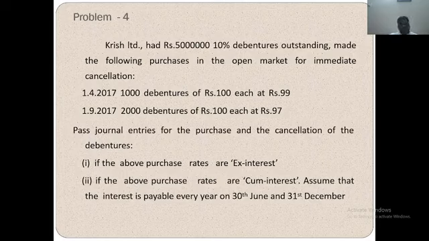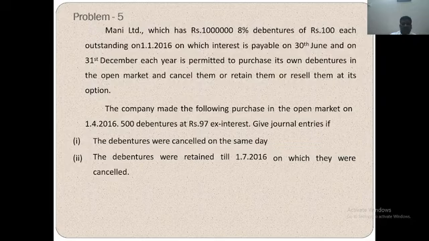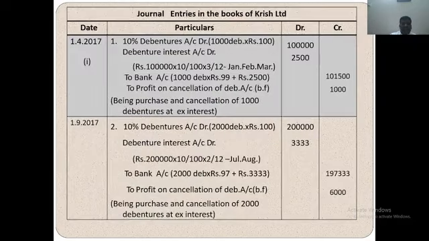Consider the above purchase rates as both ex-interest and cum-interest, assuming that interest is payable every year on 30th June and 31st December. First you have to find out the ex-interest and cum-interest rate. First, 1/4/2017. So in the books of Krishna Limited, journal entry. First, 1/4/2017.